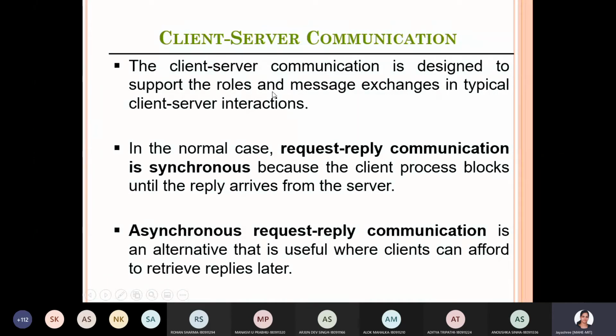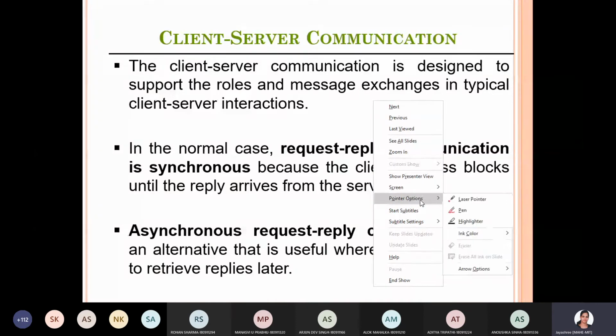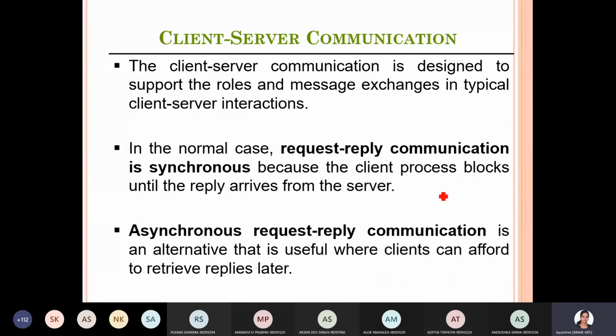It is designed to support the roles and message exchanges in typical client server interactions. In the normal case, request reply communication is synchronous because the client process blocks until the reply arrives from the server.